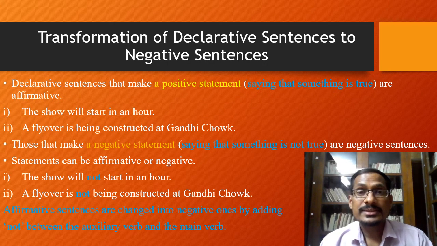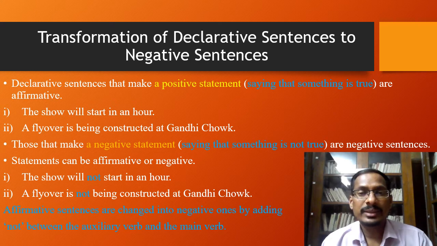Declarative sentences can be transformed into negative sentences. You know that declarative sentences that make a positive statement, means saying that something is true, are called affirmative sentences. Here are two examples of the affirmative sentences. The first is, the show will start in an hour. And the second is, a flyover is being constructed at Gandhi Chowk.